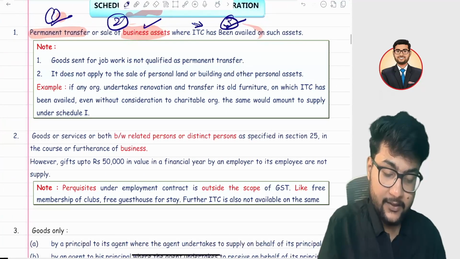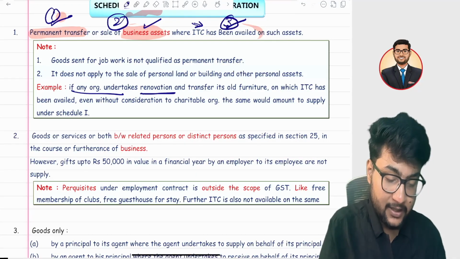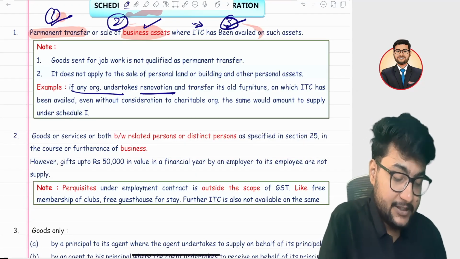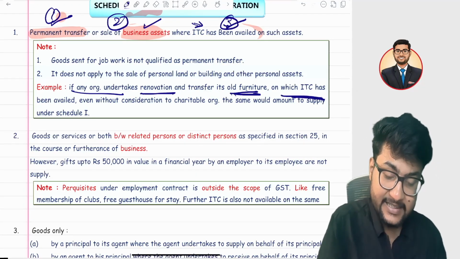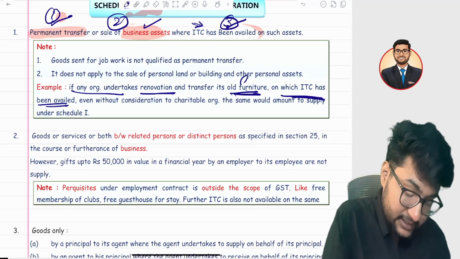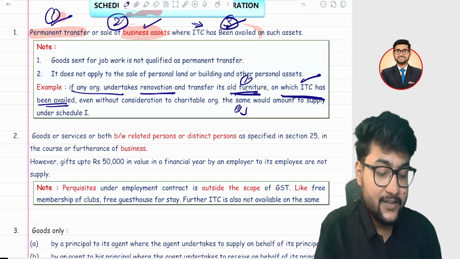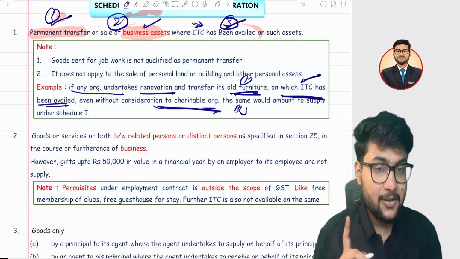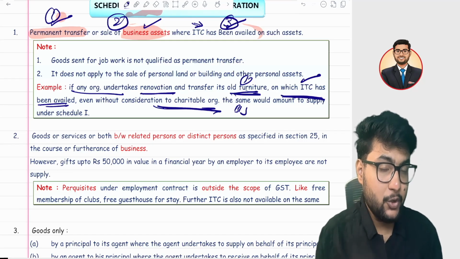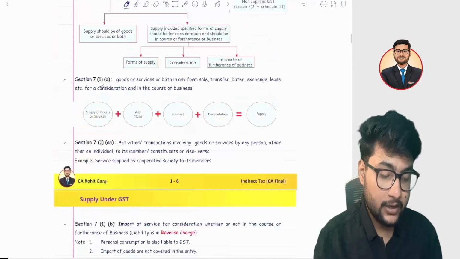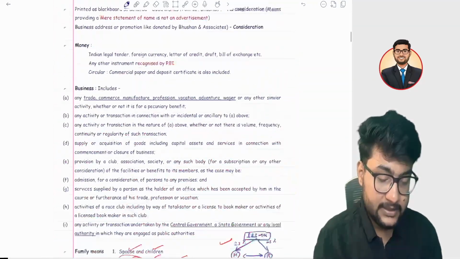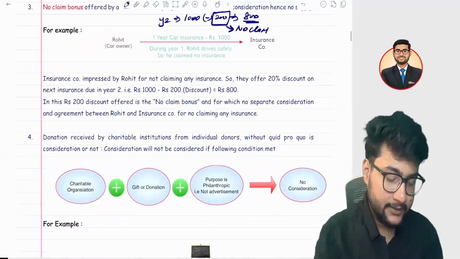Example I have taken: if any organization, during a renovation, transfers its old furniture on which ITC has been availed. Furniture is a business asset and ITC has been taken. Even though you have given it to a charitable organization, please don't link this point to the point which we took in charitable.